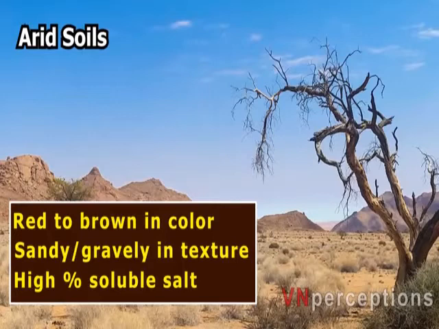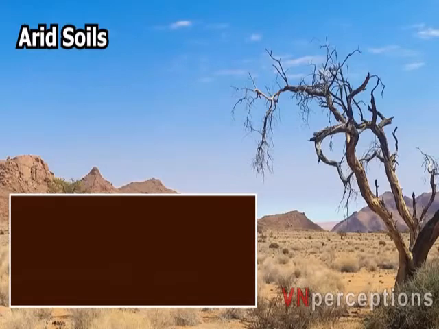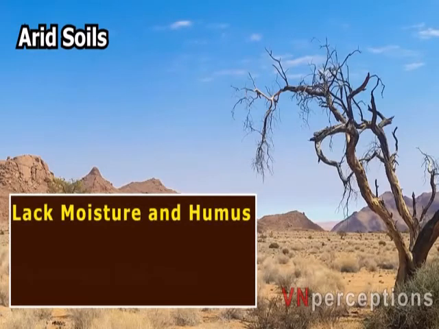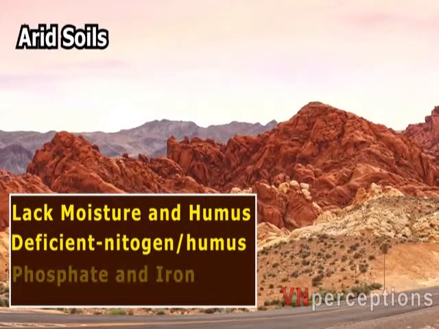Now, they are generally sandy to gravelly in texture and have a high percentage of soluble salts. These soils are saline in nature. In some areas, the salt content is so high that common salt is obtained by evaporating the saline water. Due to the dry climate, high temperature, and accelerated evaporation, they lack moisture as well as humus. These soils are deficient in nitrogen and humus. The phosphate and iron content is normal, which is good for the soil.